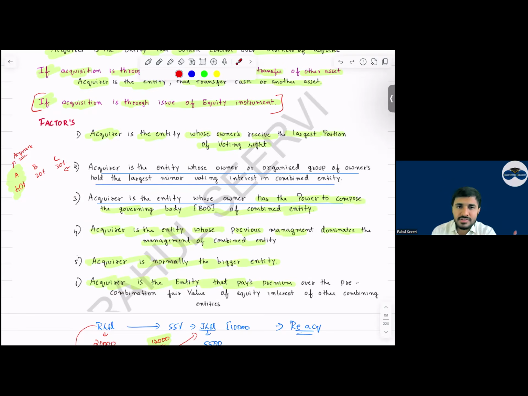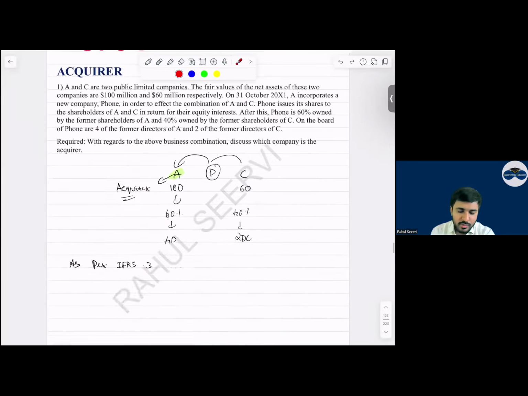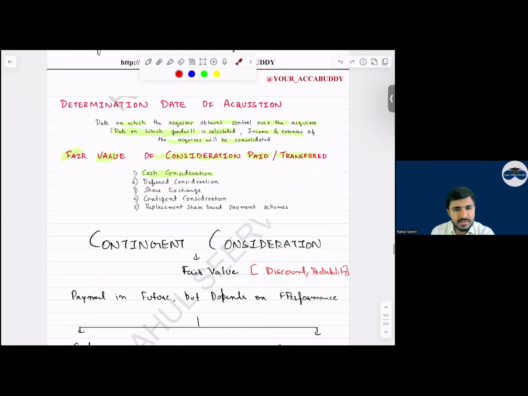How many directors can we select? What is the voting right? Do we have the largest voting right or not? Each and everything we have to consider. Yes, sir. This is about your acquirer. We have done questions. There are also three past papers regarding this.